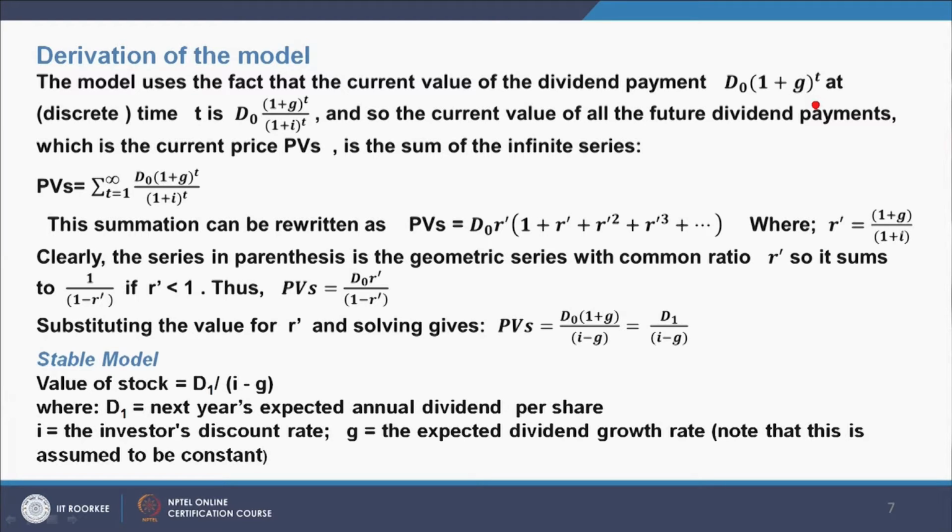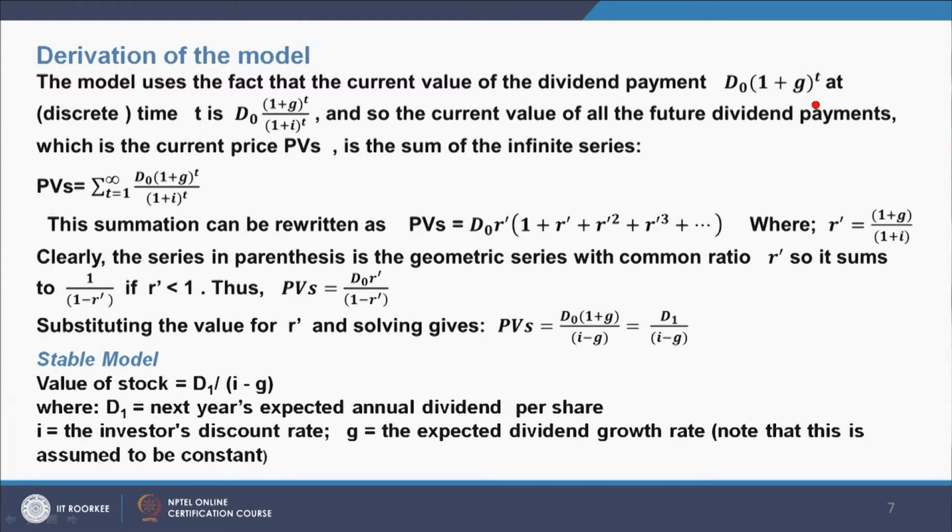So its sum is 1 by (1 - R') if R' is less than 1. Thus, PV is equal to D0 R' divided by (1 - R'). Substituting the value of R' and solving gives PV = D0 (1 + g) divided by (i - g), which equals D1 divided by (i - g).